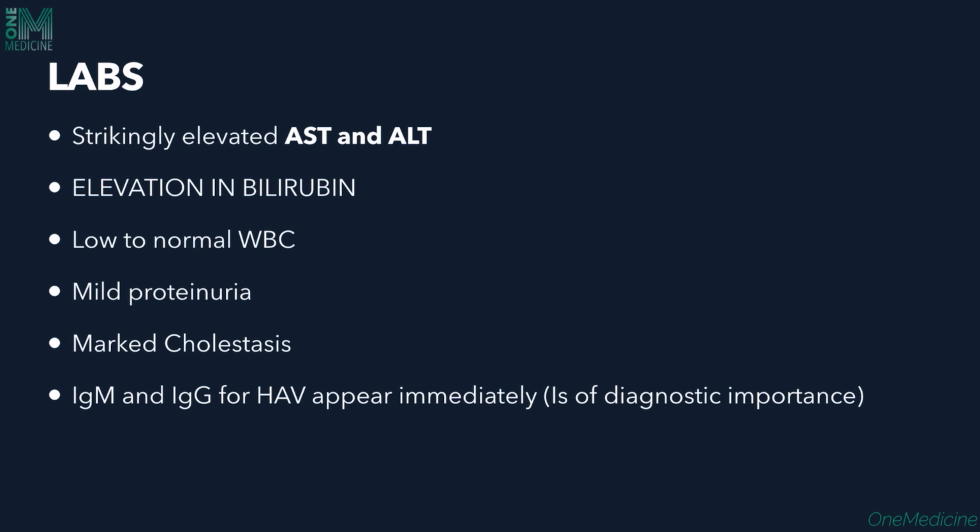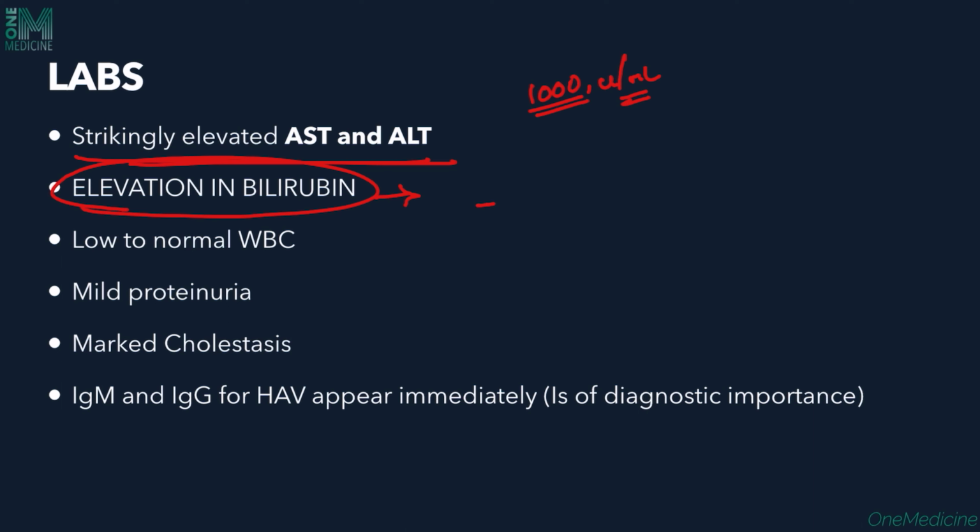So when we look at the labs, we'll see a strikingly elevated AST and ALT. So the enzymes will be in thousands. So we'll see AST and ALT of more than 1000 units per milliliter. Elevation of bilirubin is quite evident, which is typical as we see in acute hepatitis of any cause in general, and hepatitis A in particular also. So this is going to follow a phase of spike until the 30th day and then will reduce over the next 2 to 3 weeks.